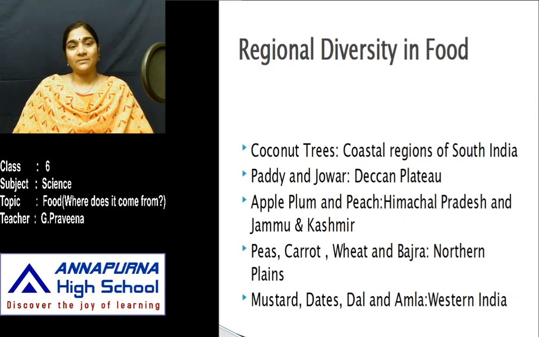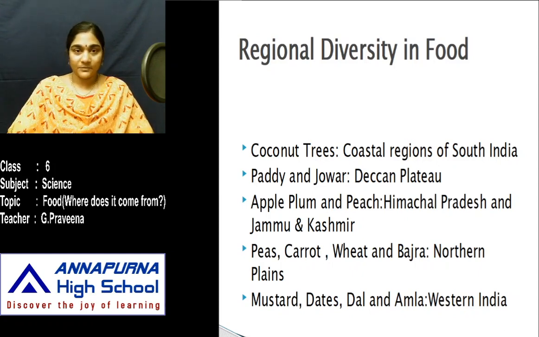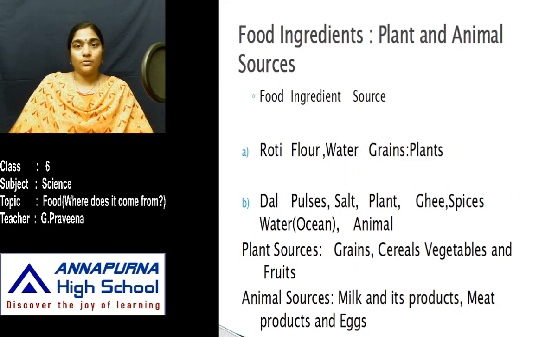Next, going to the Deccan Plateau. What is most predominantly seen there? Paddy and jowar are the most predominantly grown crops. If you go to Himachal Pradesh and Jammu and Kashmir, you can see different kinds of fruits such as apple, plum and peach. If you go to the northern plains, the crops grown may be peas, carrot, wheat and bajra. In the same way, in western India, you can see more dates, dal, amla and mustard growing in that region. So the type of crop grown differs in different regions. So we can see the regional diversity in food.